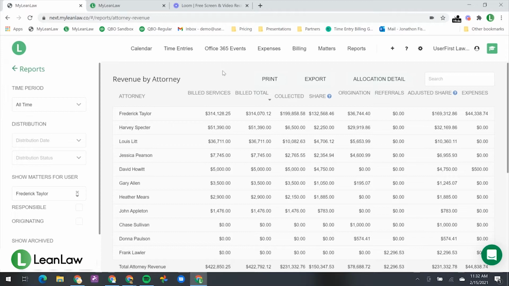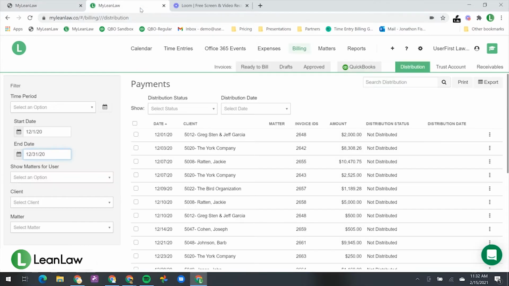Lien Law has added a new feature on the back end of the process: how to distribute the compensation. We've tagged everything along the way: who is the originator of the matter and all the time entries by user. Now that we understand who contributed, we've produced those into bills and collected it. You can see in our billing tab, we've added this new distribution function.